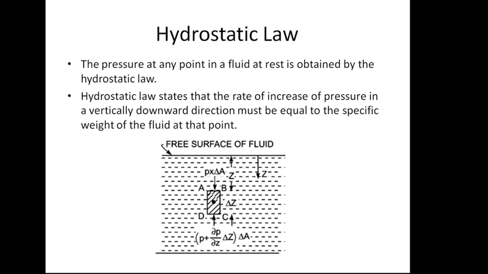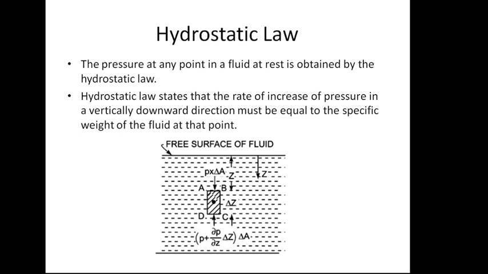Please see the figure. In the diagram you can see the topmost layer is the free surface of the liquid. The topmost layer of any fluid is called the free surface. There are 4 points A, B, C, D, that is the ABCD fluid element.